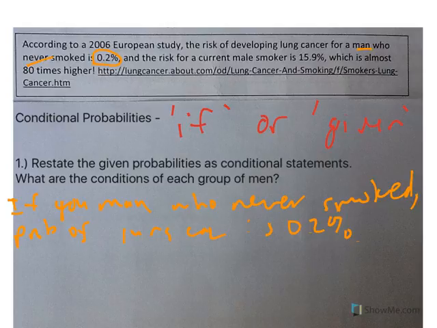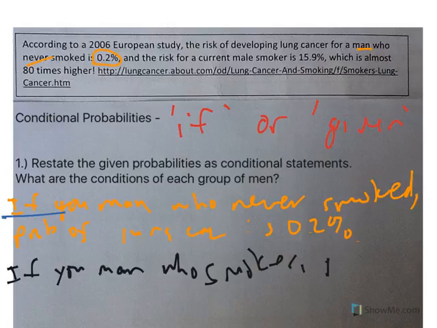But the whole concept of if you never smoked, right? That's the process. The other one, if you are a man who currently smokes, probability of lung cancer is 15.9%. Again, conditional probability because of the if.